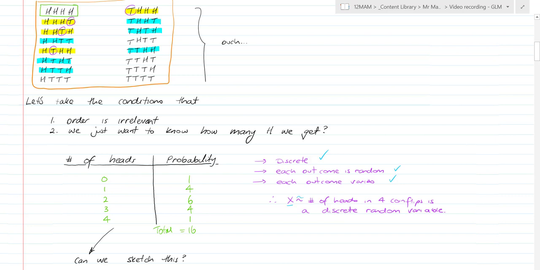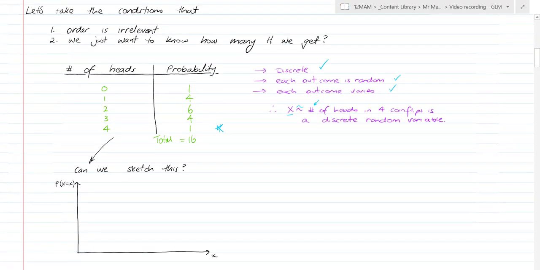that distribution. I use this a lot, and you'll see this a bit, a hash instead of number. So x is approximately equal to the number of heads in 4 coin flips, and it's a discrete random variable. So this is what we're going to be working with.